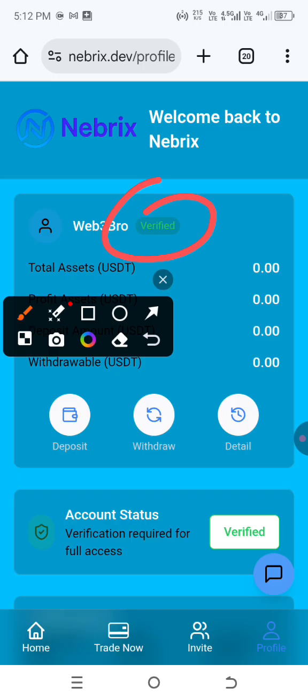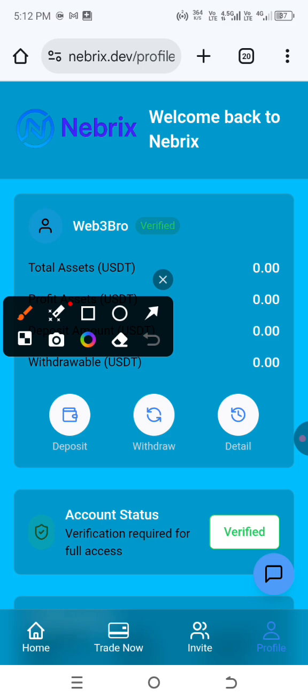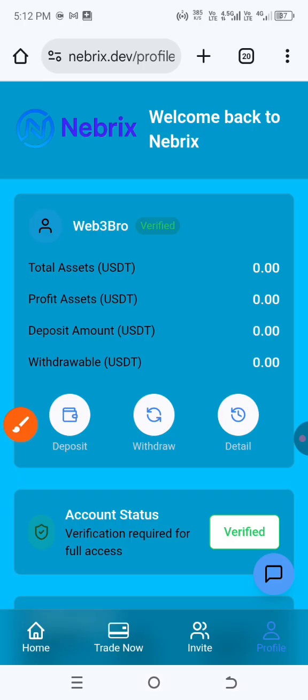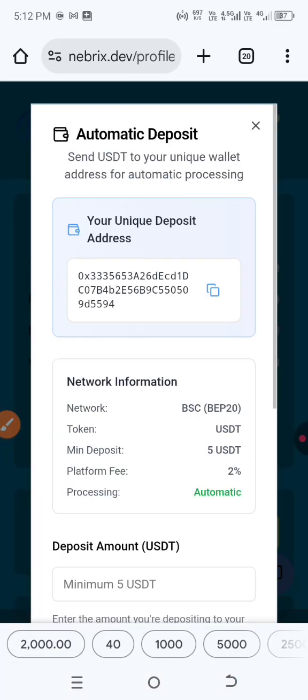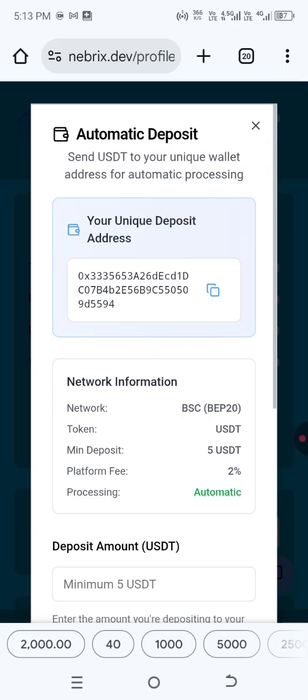All right, so let's go ahead and make a deposit. Click on this stuff you see right here, then click on deposit. This one is automatic deposit. Click right here, that's your address.